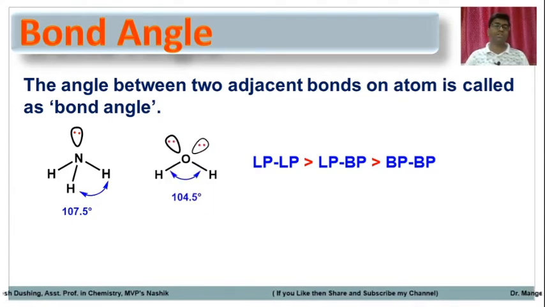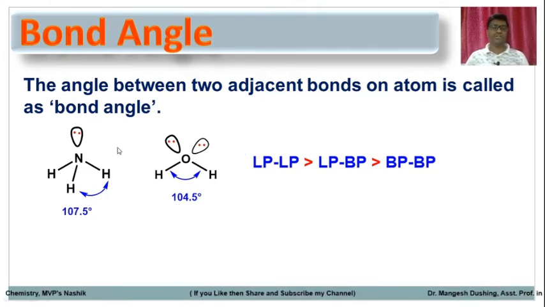A similar case is in water also. Here there are two lone pairs on the oxygen, so the lone pair repulsion will be higher. This lone pair-bond pair repulsion makes the two hydrogens very close to each other, and the bond angle is decreased to 104.5.